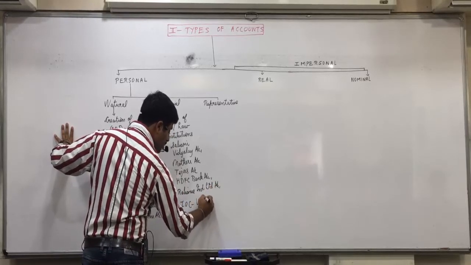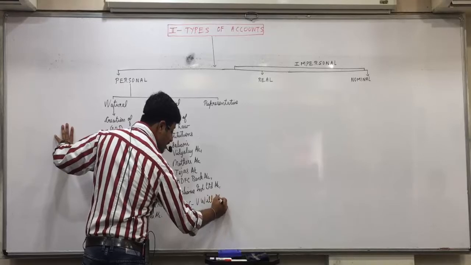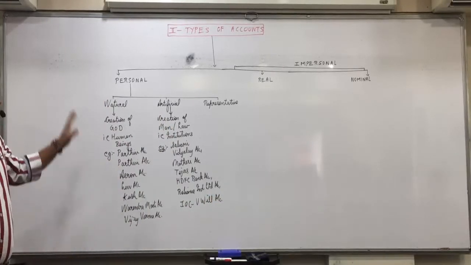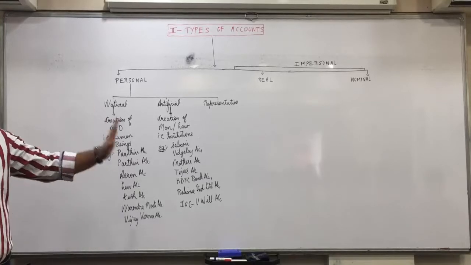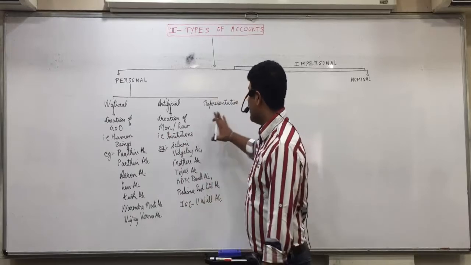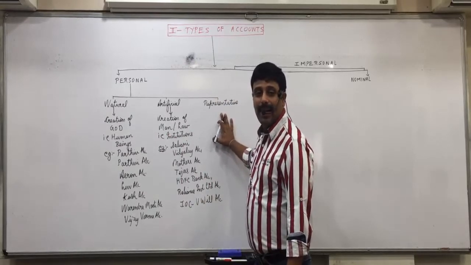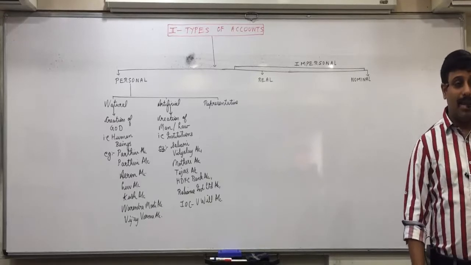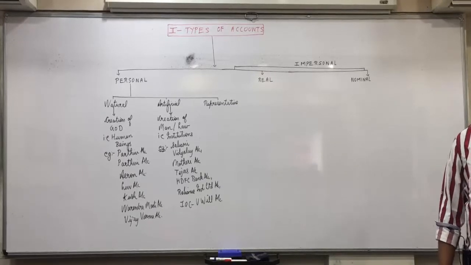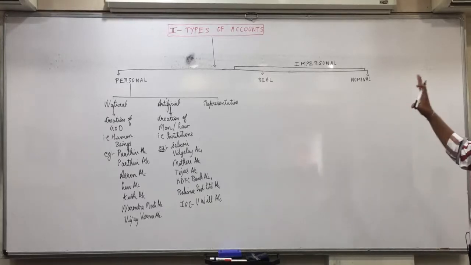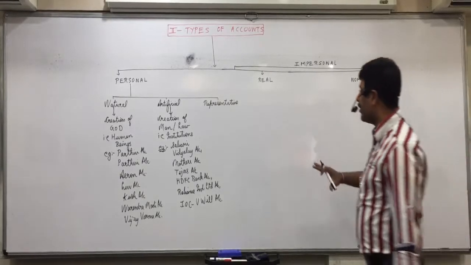IOC account is an artificial person. Is everyone clear with this? So, natural person, artificial person. Now, what is representative? I will explain it after nominal account. Be attentive because I am going to ask you everything back.